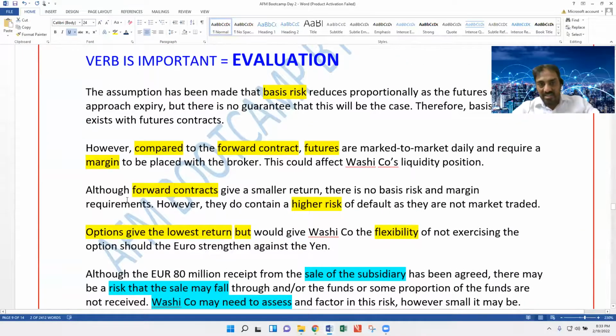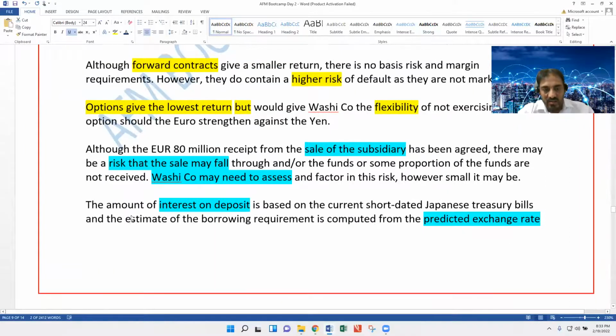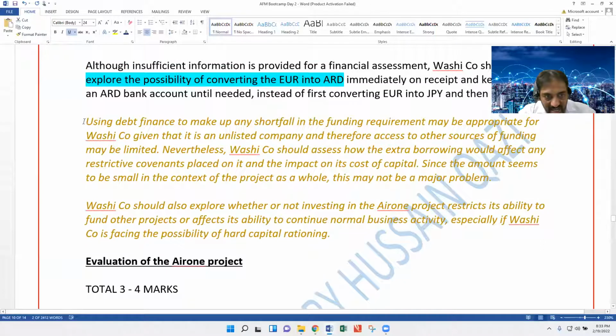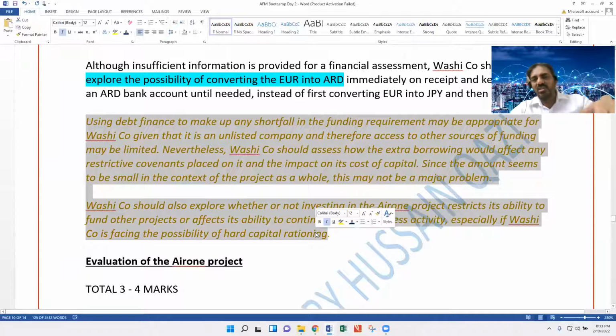Whenever you read that particular report, one very important thing: I have dimmed the font, or lightened the font here, because what I personally think is that this is extra that is mentioned with the model answer. If you don't mention this part of the paragraph, no matter, your answer will not be wrong. You will get 100% marks.